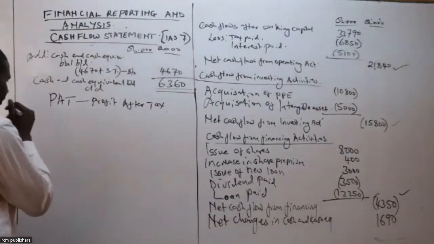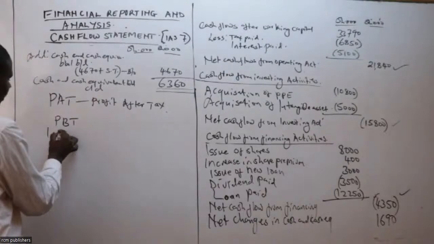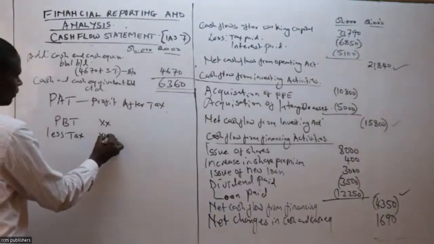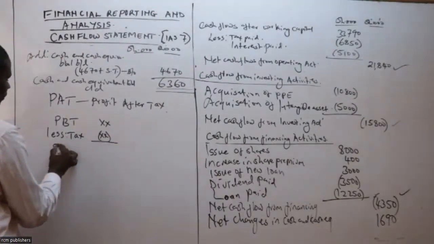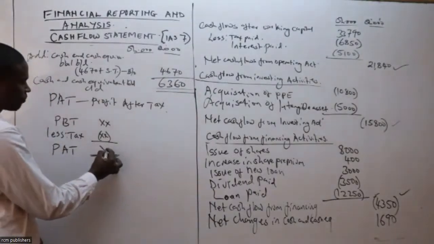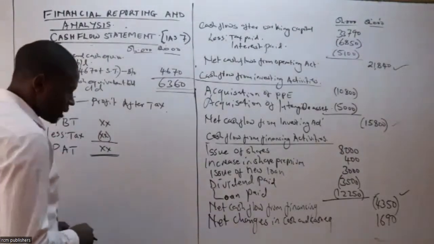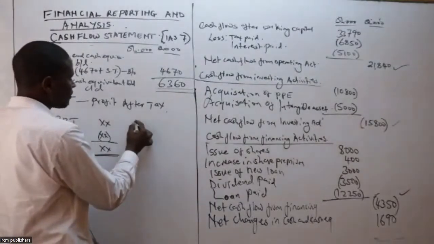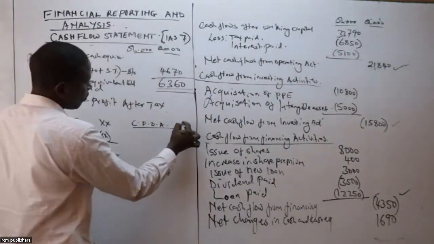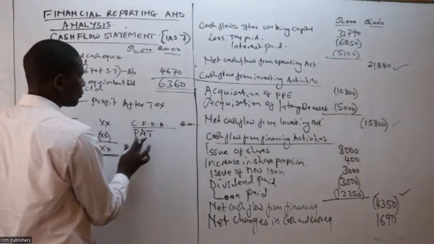So I take you back to the income statement. We know that profit before tax, we less tax, so that we get what? Profit after tax. So the examiner sometimes will give you this. When the examiner gives you this, when you're preparing your statement of cash flow, whereby we have the cash flow from operating activities, down there just put your profit after tax.